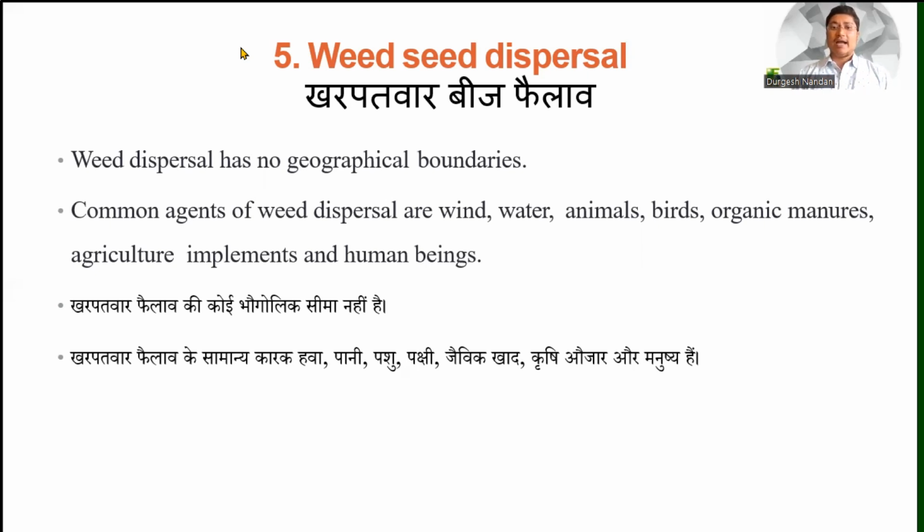Okay, and some weed seeds also have wings, because a cottony cover is there, so by using wind they can float and travel in air, and very long distances are traveled by those weed seeds. So this weed seed dispersal character is very important among the seed characters.